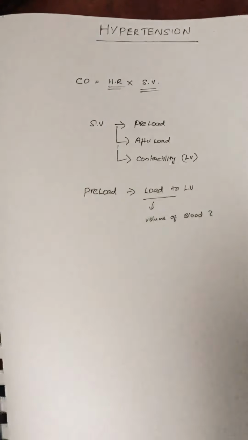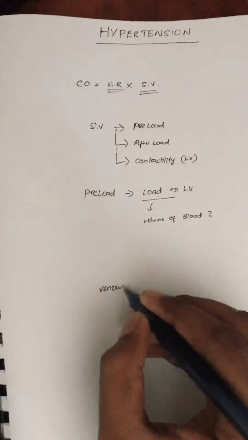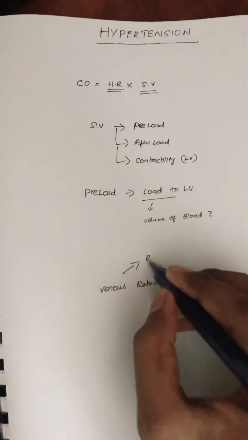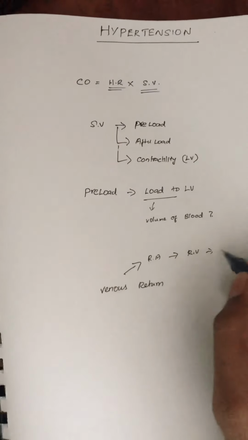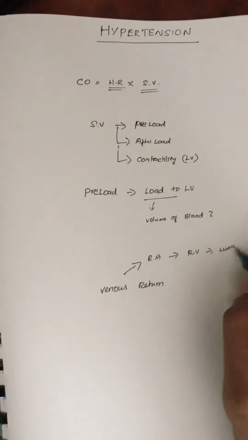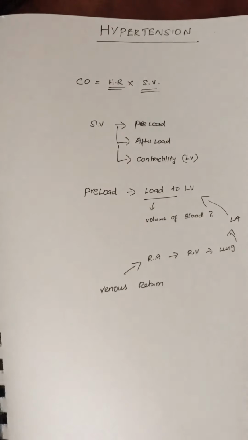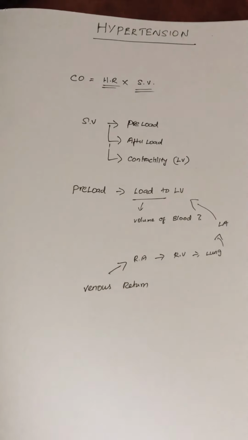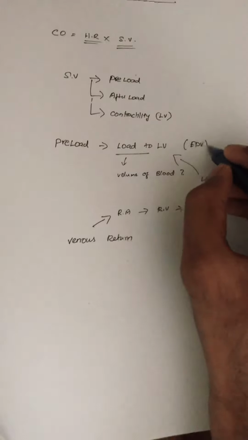So where does the volume come to the left ventricle from? From our venous return to the right atrium, and then the right ventricle, and then to the pulmonary circulation to the lungs, and then back into the left atrium, and then goes into the left ventricle. So this is how the blood comes to the left ventricle. So the preload is nothing but the end diastolic volume.